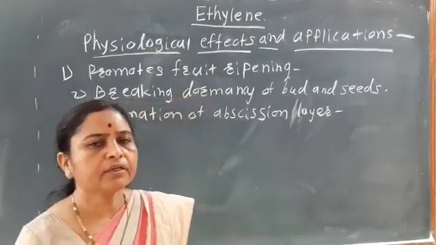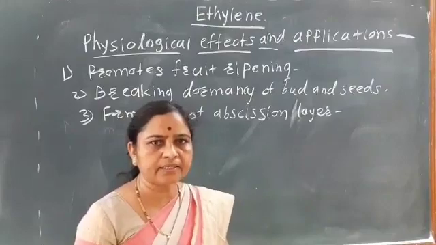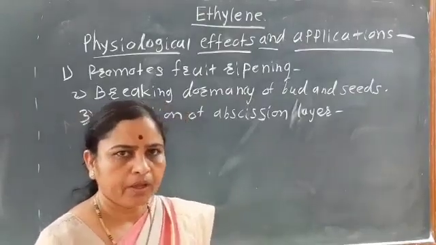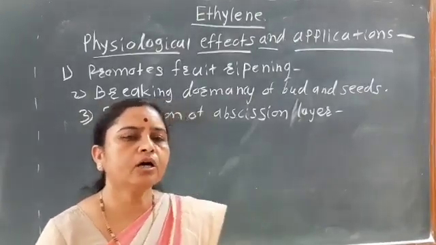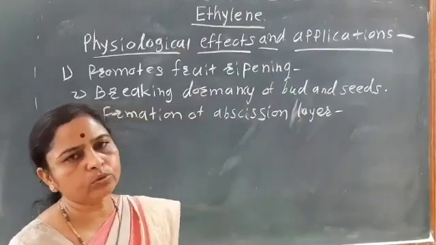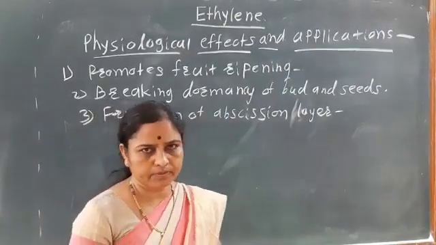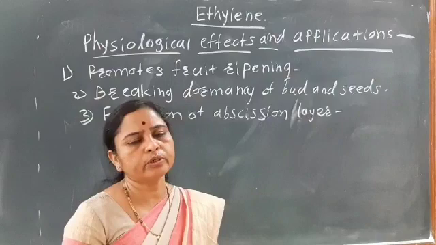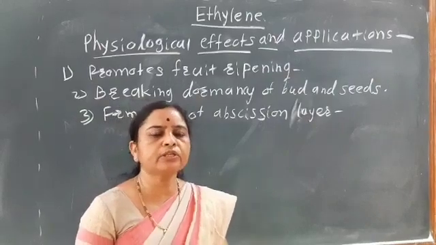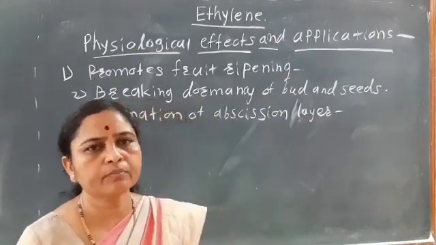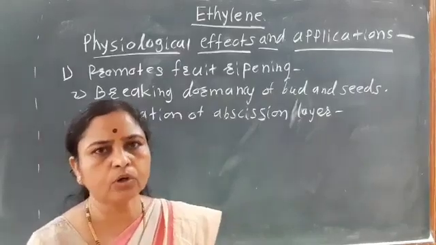The abscission layer is produced at the base of the petiole, due to which the supply of food material to the leaves or the fruit stops, and the leaves, the fruit or the flower fall.